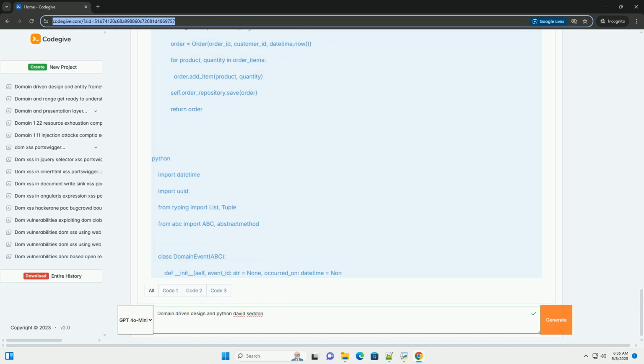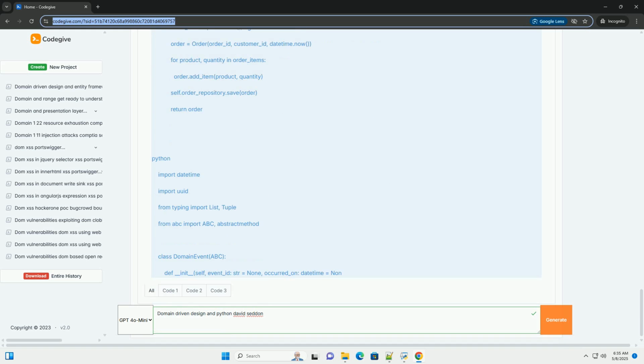Python implementation, a concrete example, e-commerce. Problem domain, online store. Defining the bounded contexts. Modeling aggregates and entities. Implementing repositories. Using domain services. Handling domain events.